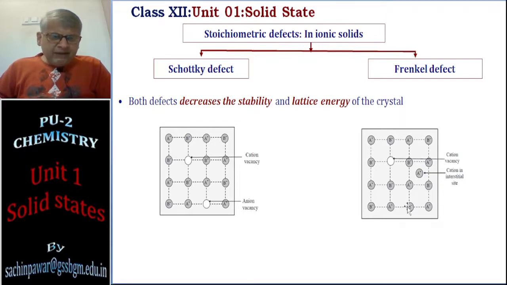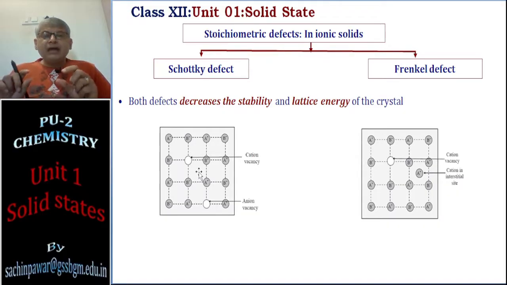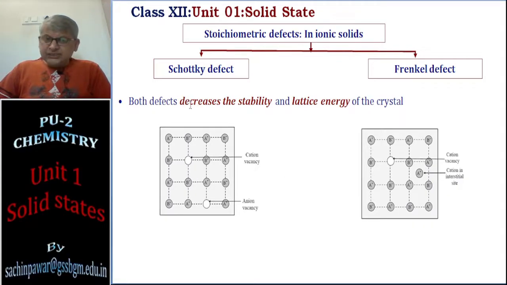In Schottky defect and Frenkel defect, if you see the diagrams clearly, there are vacancies. The lattice points have lost the particles. At certain lattice points in both defects, those lattice points are empty. The particles are not there. That means there will definitely be a decrease in stability of the crystal, and also since the lattice points are empty, the lattice energy also will decrease.